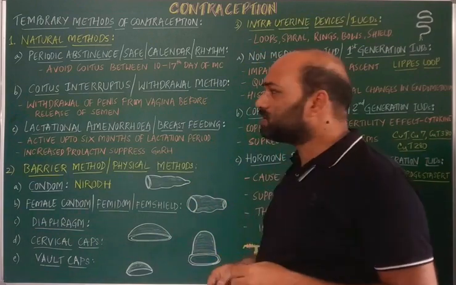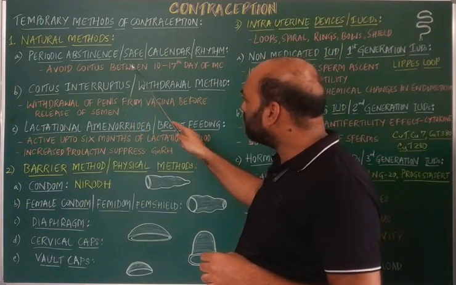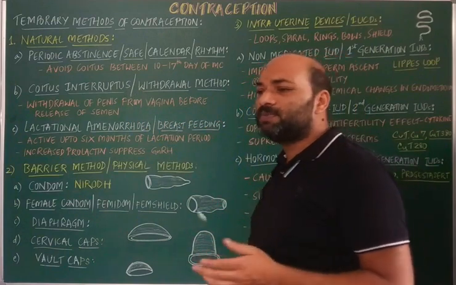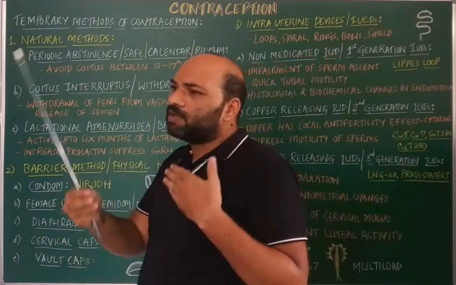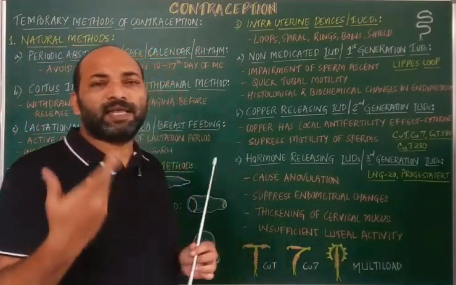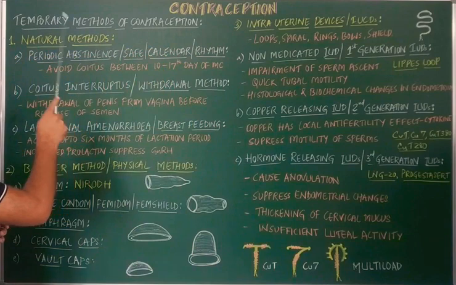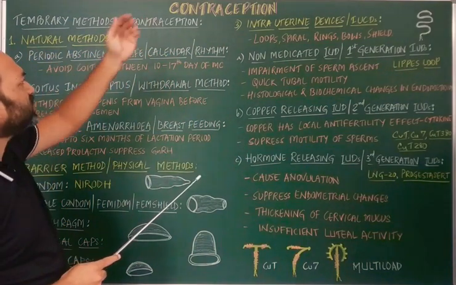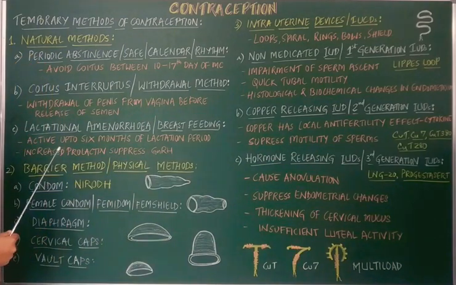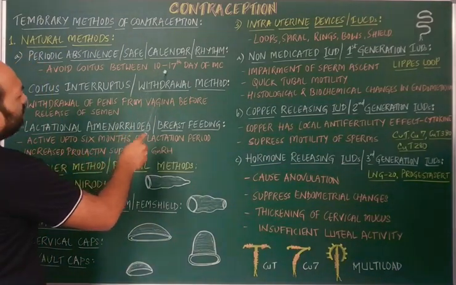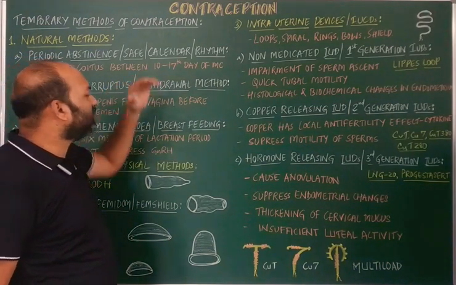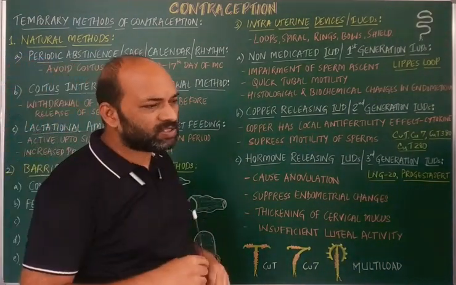So if the couples avoid having coitus between the 10th to 17th day of the menstrual cycle, possibly the secondary oocyte will not come in contact with the sperm, and thereby the periodic abstinence method is successful as contraception.